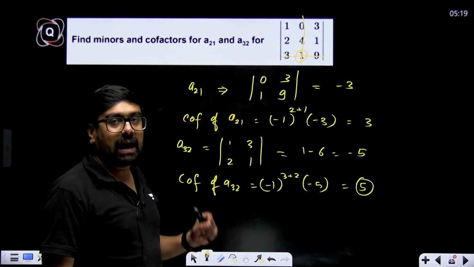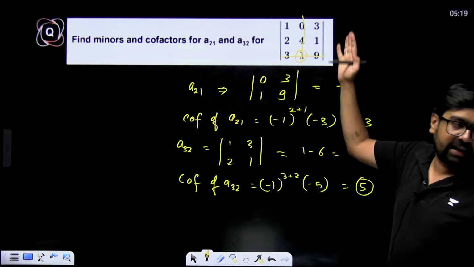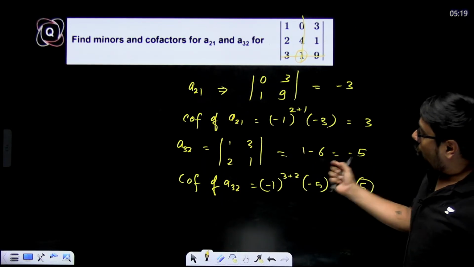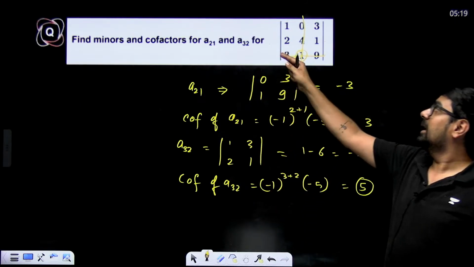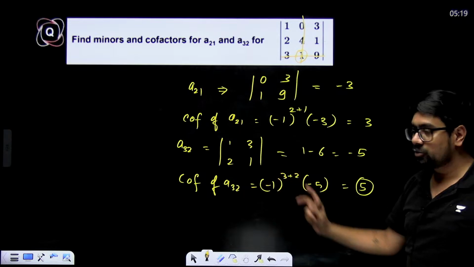So cofactor and minors are different. Minor is the remaining determinant after hiding the corresponding row and column, and cofactor is -1 to the power row plus column, the position of row plus column. 3 plus 2, like this.